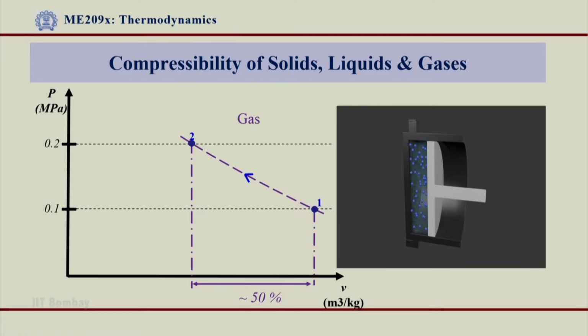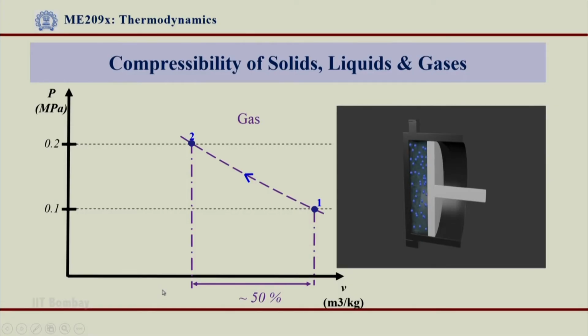It means that when I compress the gas, there is a very appreciable change in the gas volume. It means that gas is definitely compressible. Now if I repeat the same experiment for liquids and solids, we can see the relative change in compressibility as compared to the gas.